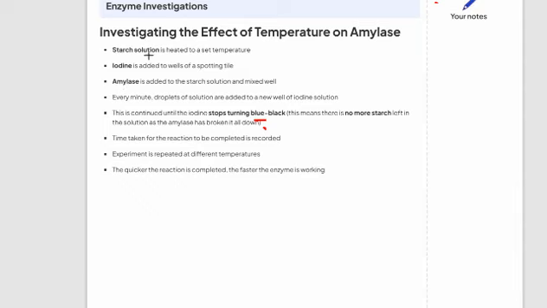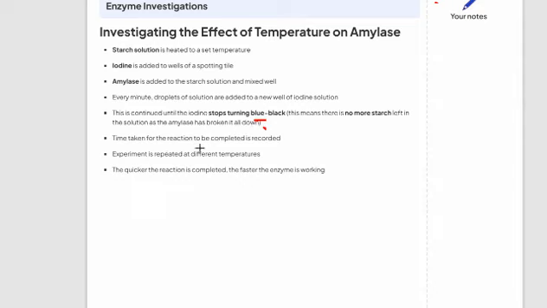which is used to digest starch, and it is present in the buccal cavity. Saliva contains salivary amylase, and this salivary amylase is used to digest starch into maltose, and then maltose is further converted into the monosaccharide form. After every drop of iodine solution, it will turn blue or black. But as starch is digested and no starch is left, it will turn orange brown, and the time required is noted.